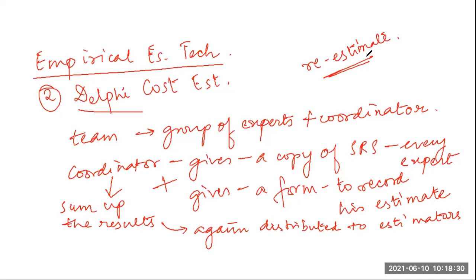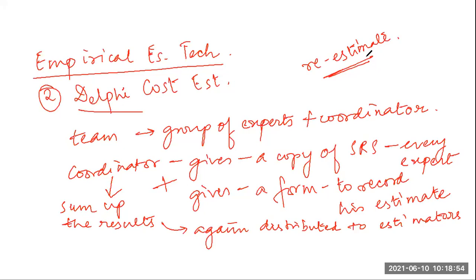First, a group of expert estimators is there, and a coordinator is there. The coordinator will give each individual expert a copy of the SRS document, and a form to fill up. They will individually write down or record their own estimates and submit them to the coordinator. The coordinator will take some time to sum up and summarize all the results.